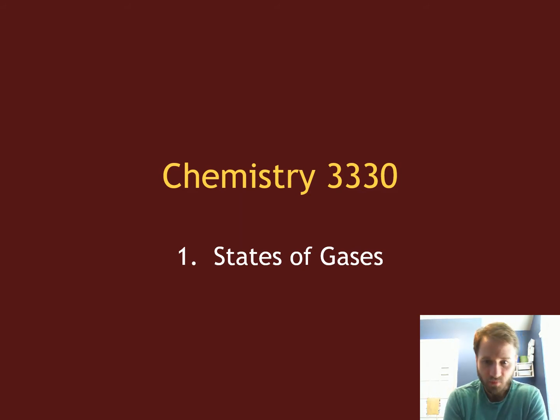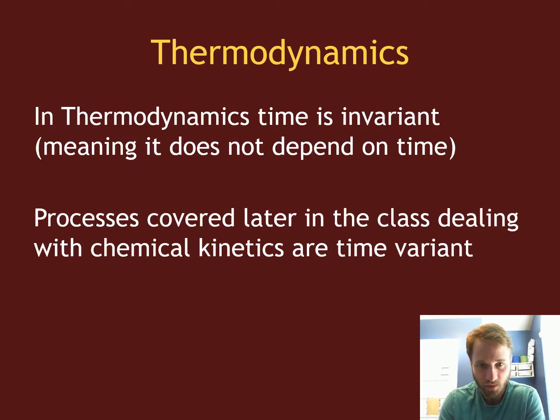Right? When we started on topic 1 in the class, talking about ideal gases, first here we're going to just talk about the states of gases, and mainly things like pressure, temperature, and other such. So in this class, we're going to be talking about thermodynamics. This is a time invariant quantity, time independent, okay? When we talk about time dependence, we'll talk about kinetics next semester. So this semester we're not talking about time dependence at all. It's time independent processes and quantities that we'll be referring to.